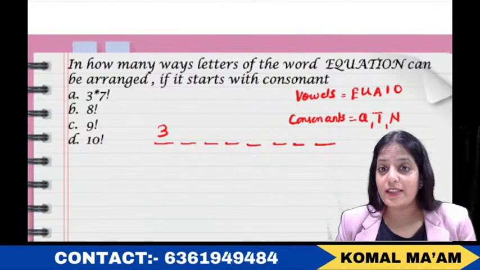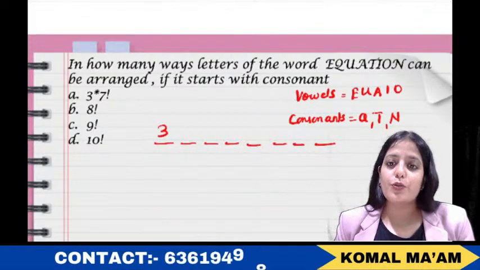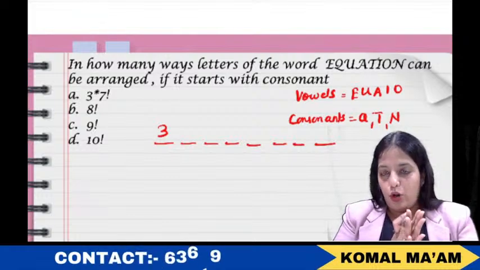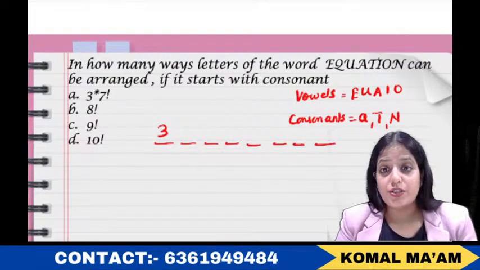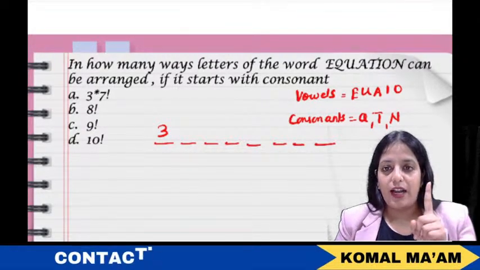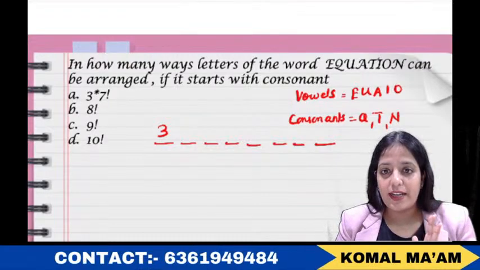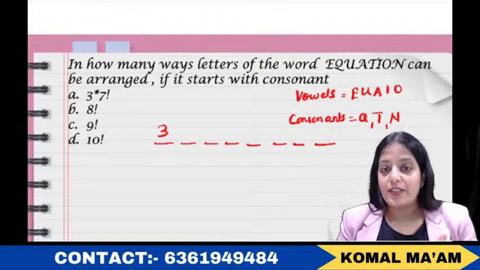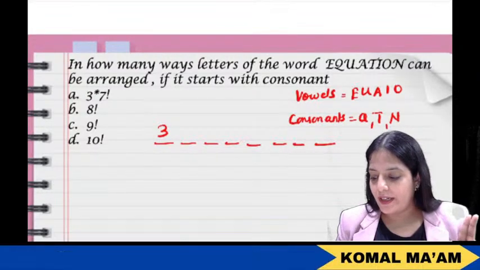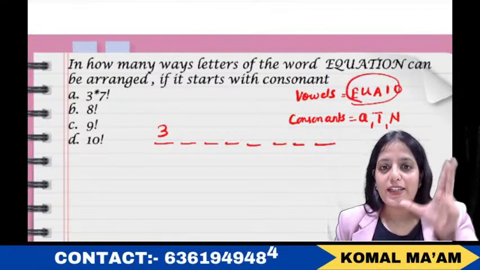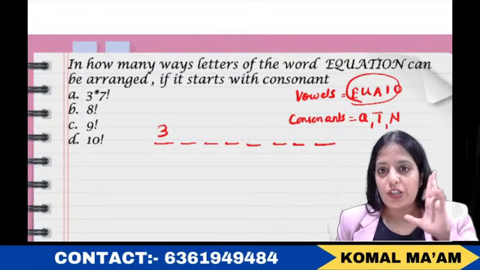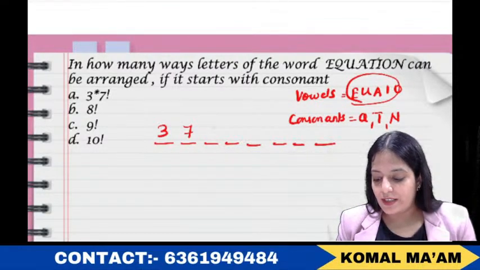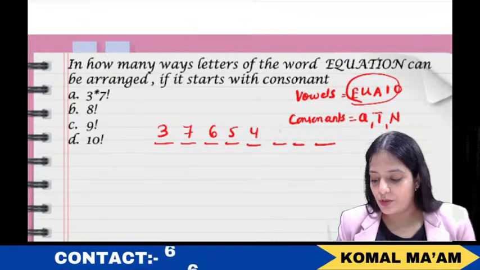Then for filling the second place, how many options do we have? Now same logic. Out of the 3 options that we had for the first place, 1 will sit here ultimately. Not all the 3 will sit at the first place. Only 1 will sit at the first place. Now 2 will be left from here and 5 we already have. So again, for filling the second position, we have 7 options, right? Then for the third position, we have 6, then 5, then 4, then 3, then 2, and then 1.